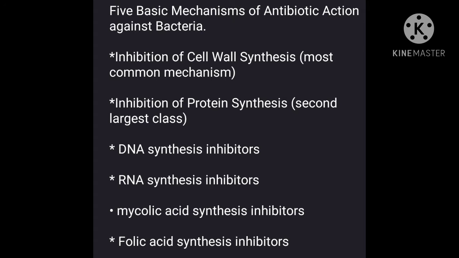The second mechanism is inhibition of protein synthesis. Next is DNA synthesis inhibitors. The fourth division is RNA synthesis inhibitors, then mycolic acid synthesis inhibitors and folic acid synthesis inhibitors.